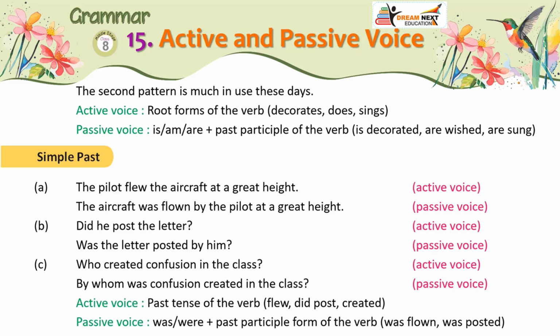Simple past. A. The pilot flew the aircraft at a great height. Active voice. The aircraft was flown by the pilot at a great height. Passive voice. B. Did he post the letter? Active voice. Was the letter posted by him? Passive voice. C. Who created confusion in the class? Active voice. By whom was confusion created in the class? Passive voice. Active voice uses the past tense of the verb: flew, did post, created. Passive voice is was or were plus the past participle form of the verb: was flown, was posted.